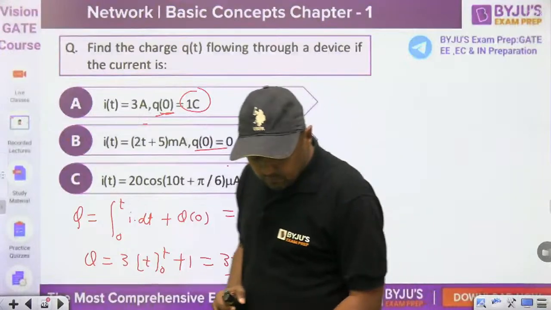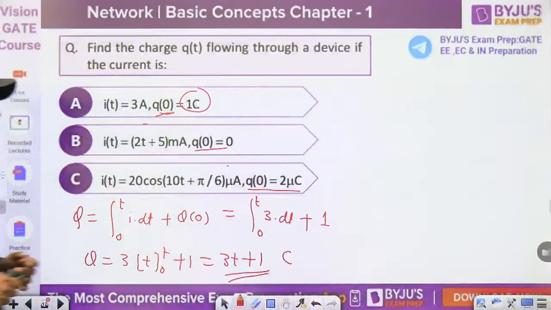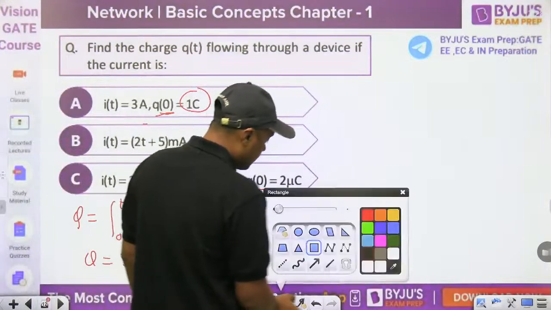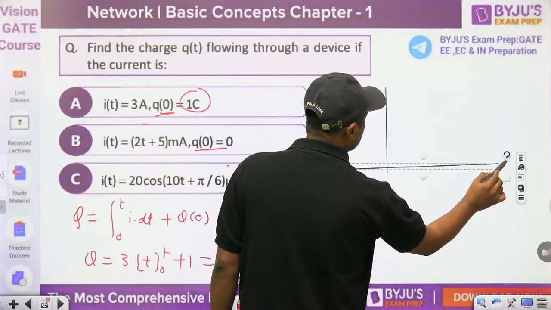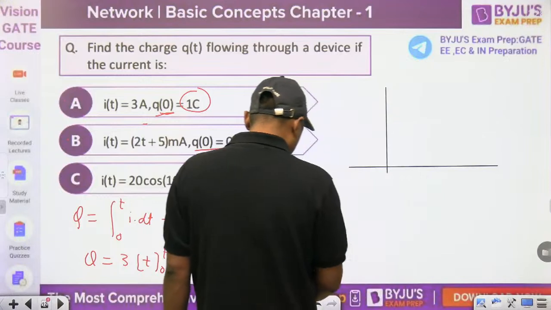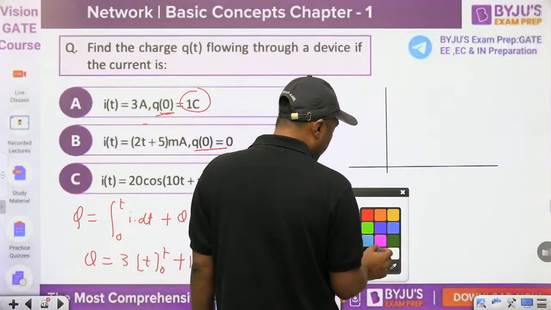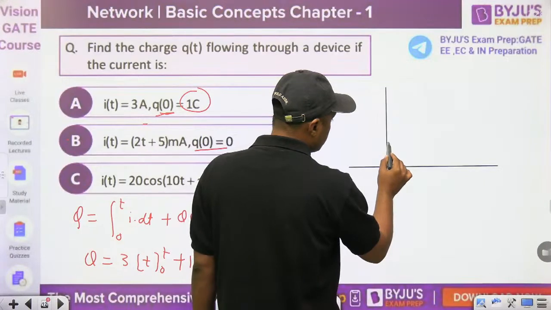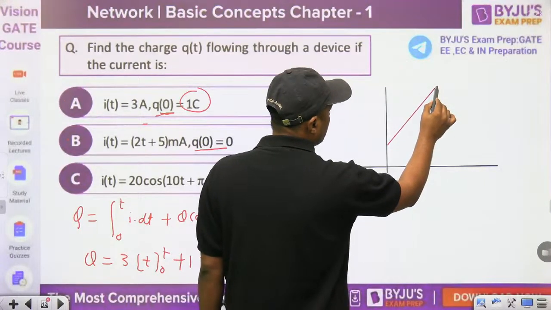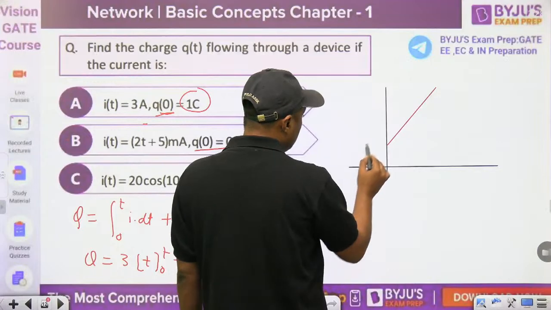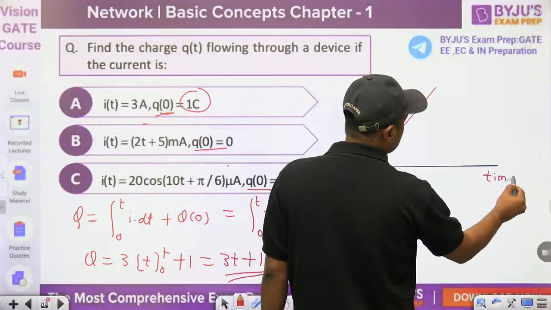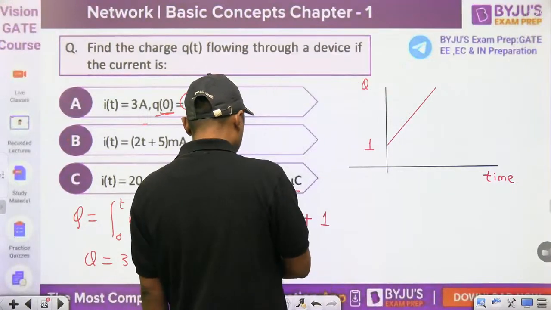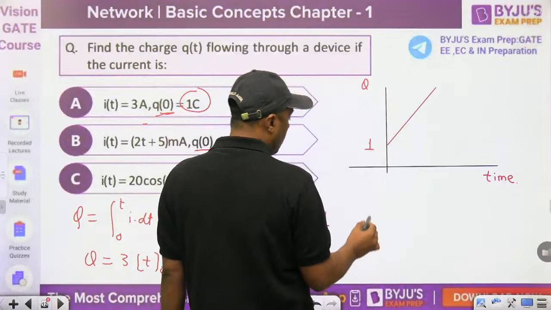Sometimes they can say plot it. So if we have to plot part a, then guys, this type of shape for the first question. What is the initial charge? 1 coulomb, and that's why the curve will start from this value on the charge axis, and this is the time axis. And what is the slope of this line? 3.